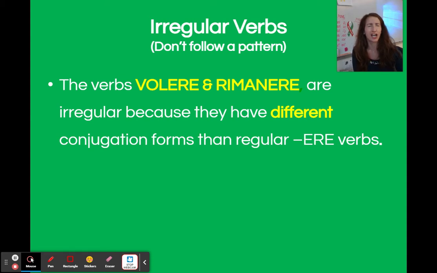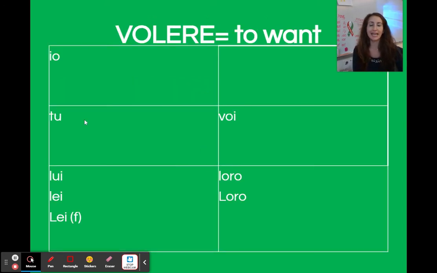As a throwback, conjugate is that word to make the verb agree with the pronoun. So I want, you want, he or she wants. For example, per esempio in inglese. Volere, let's take a look.